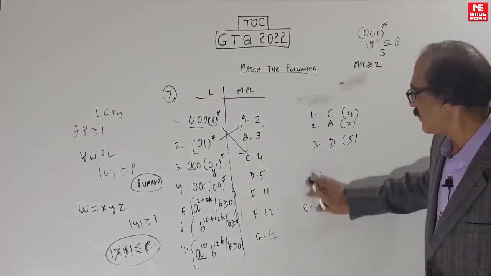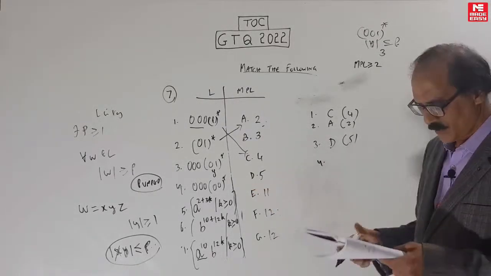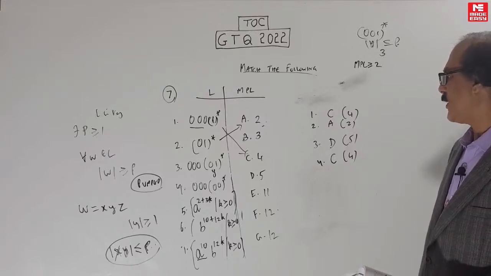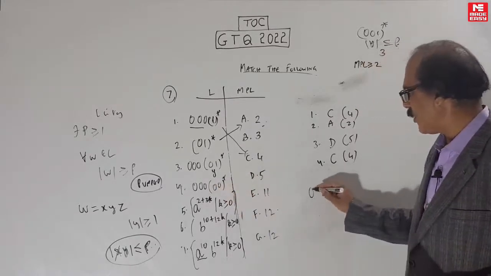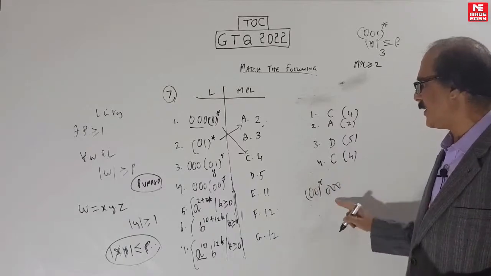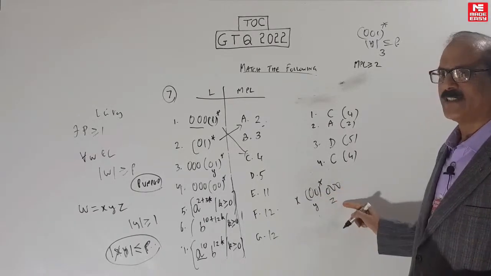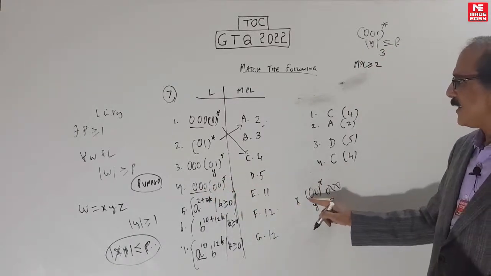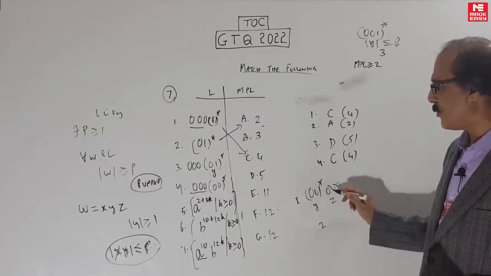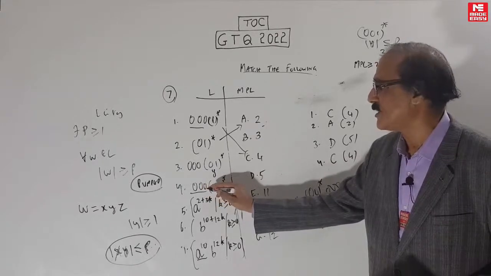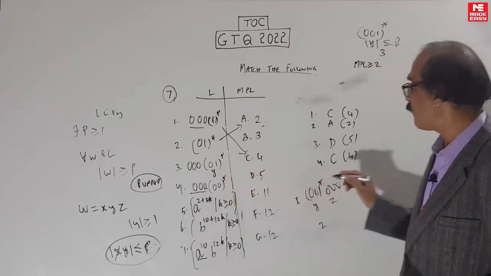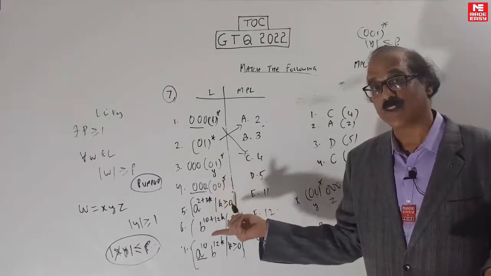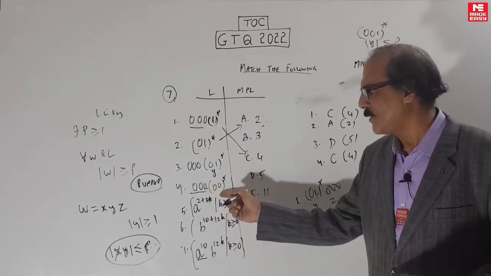So this fourth one, 4 is going to C, that is 4. Here you can take it. Why am I taking 4? Because even though it is like this, 0 0 star, I can rewrite it as x, y, z, but I have to respect the fact that the minimum string is 3. I will be tempted to take the answer as 2 because I can shift it, but that will violate the other theorem. Minimum string is 3, but in this case I don't have to take 5, I can take 4, minimum string plus 1, and there is no 4-bit string here, so I am safe.